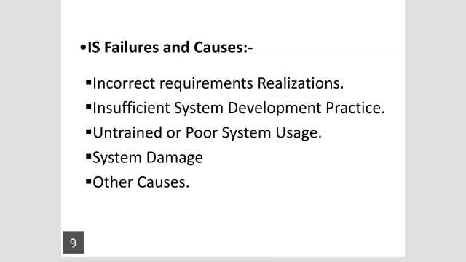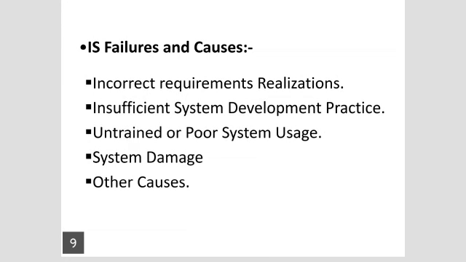Next one is system damage. It refers to harming the system physically or with the help of software. This can be intentional or unintentional, and can result in unproductive function or non-functioning of the information system. For example, a mouse may cut the wiring in the local area connection, causing system damage.